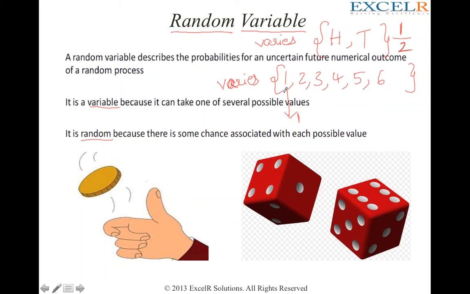So probability is the count of event happening divided by the total possibilities. That would give you the probability. The definition of probability aside, what is random? If the possible outcomes have a chance or probability associated with them, then you call that random. And if the output values vary, you call it variable. Hence, it is called random variable.